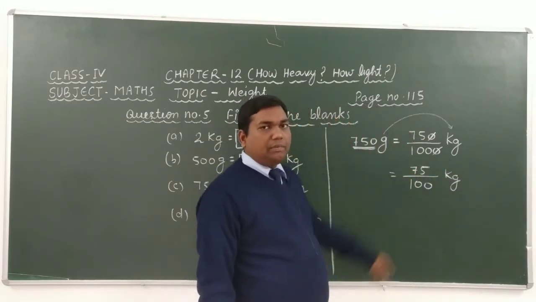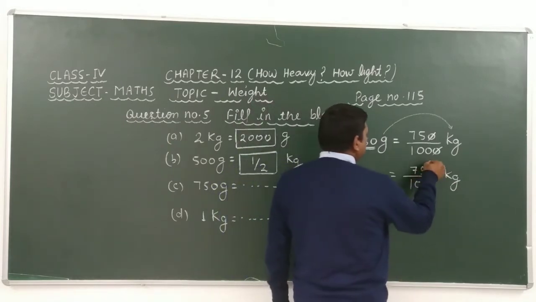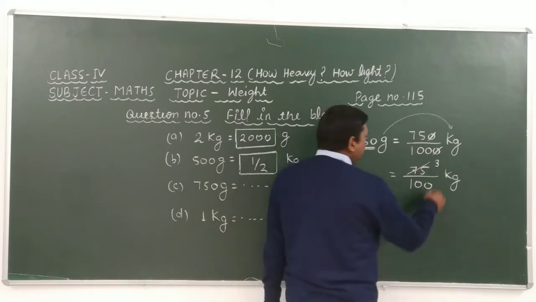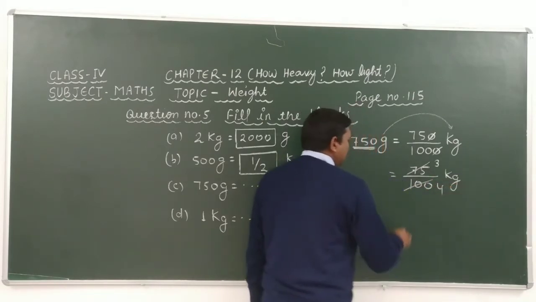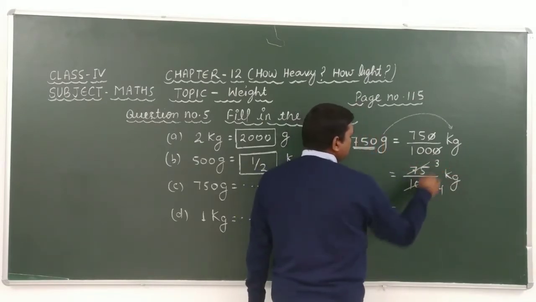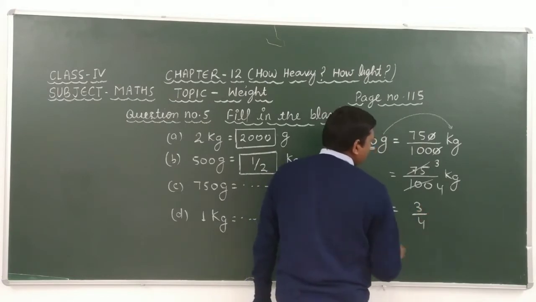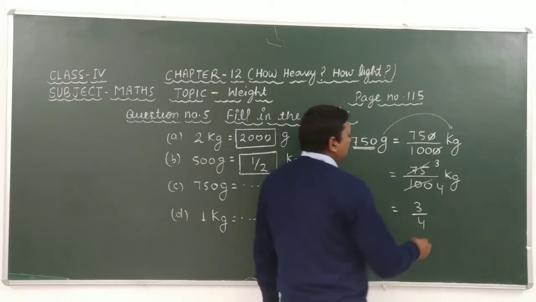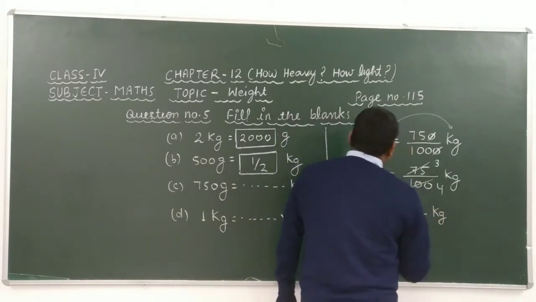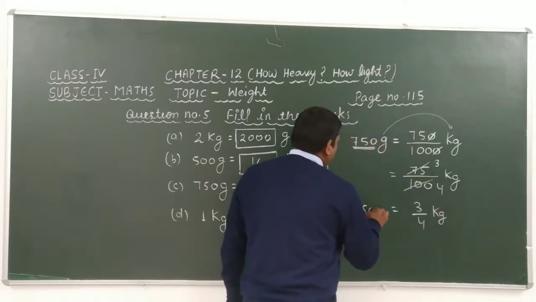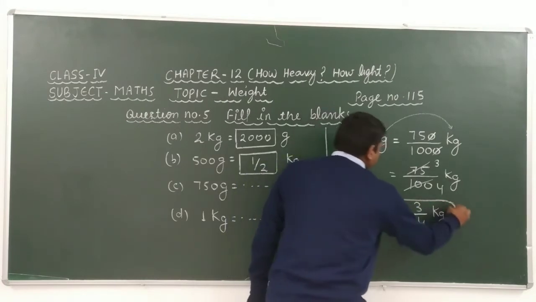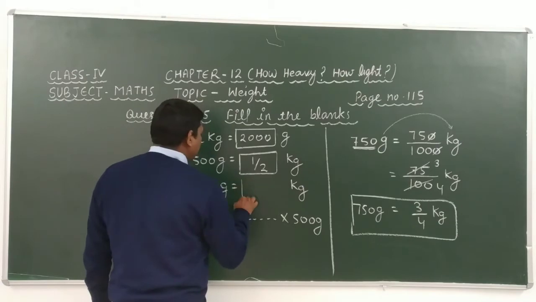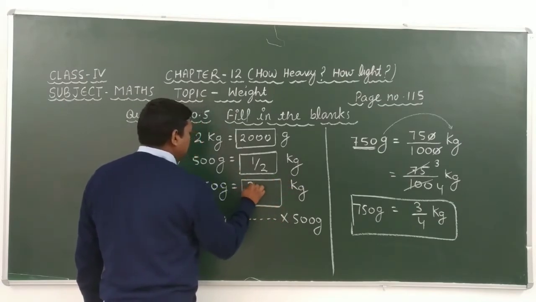Students, recall the table of 25. 25 3s are 75 and 25 4s are 100. After solving these we get 3 over 4. It means that 750 gram is equal to 3 over 4 kg. Okay, students, 3 upon 4 kg.